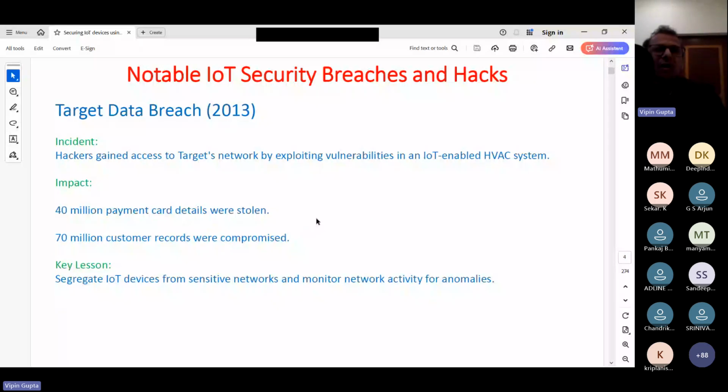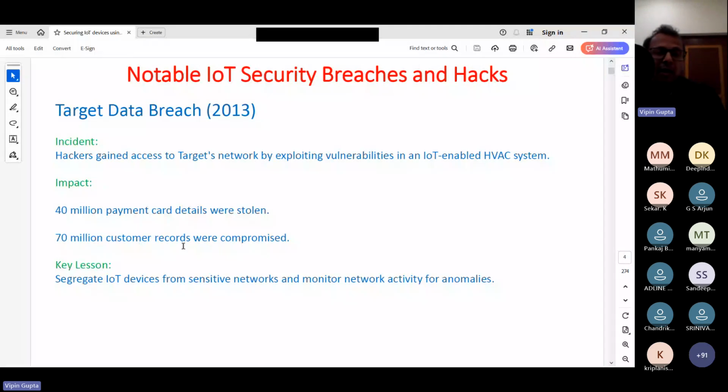Then there was the Target data breach, which happened in 2013. Hackers gained access to the Target network by exploiting a vulnerability in IoT-enabled HVAC systems. Now, what is HVAC? Heating, ventilation, and air conditioning system. Through that, they were able to access their point of sale terminals, and almost 40 million payment card details were stolen, and almost 70 million customer records were compromised.